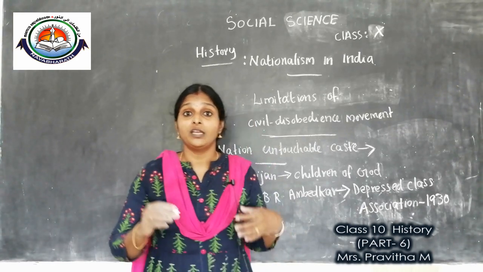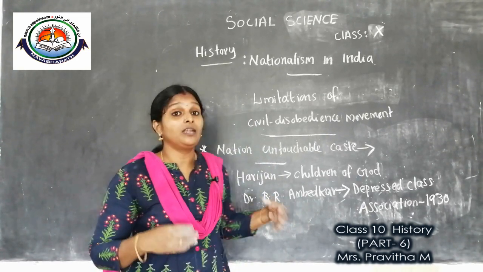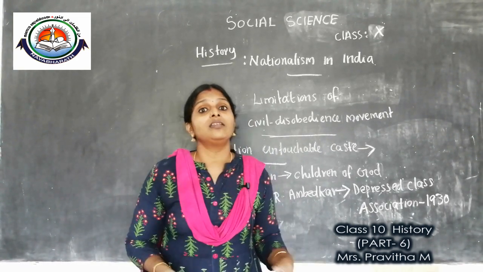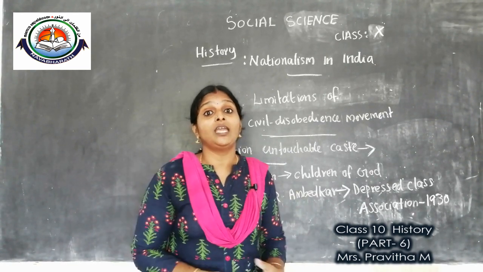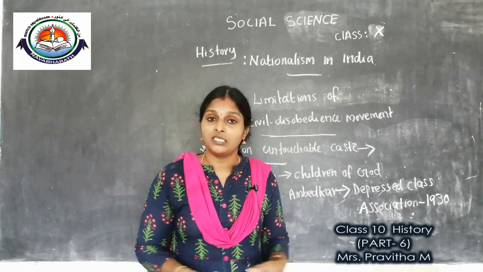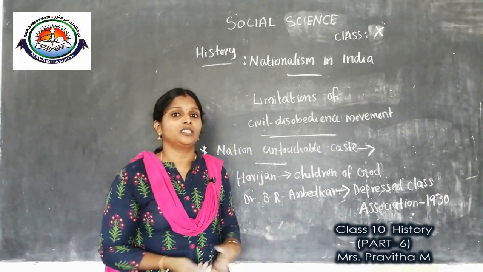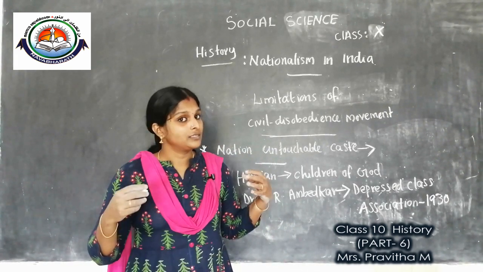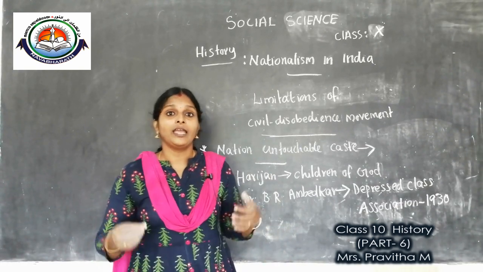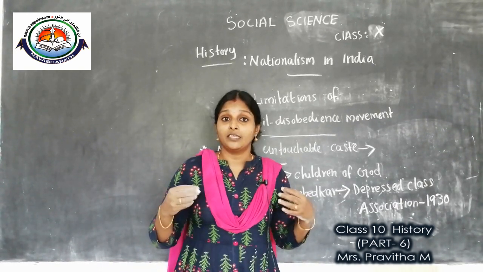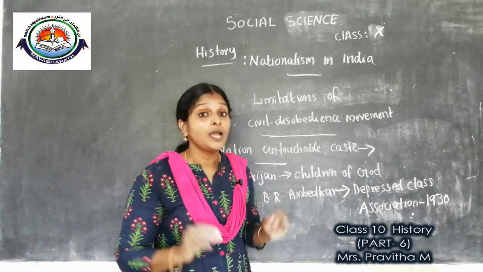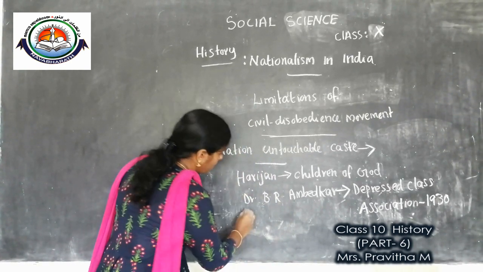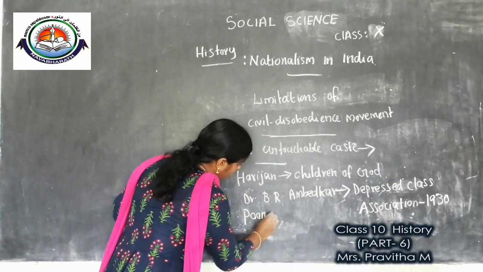Gandhiji argued that a separate electorate would lead to disintegration of the country and disunity among the people. So Gandhiji started a fast unto death. After that Ambedkar gave up his position, and it led to the signing of a pact known as the Pune Pact.